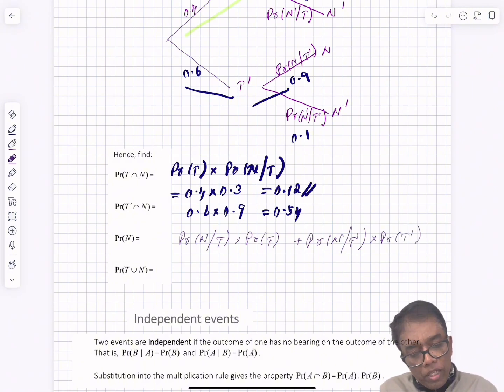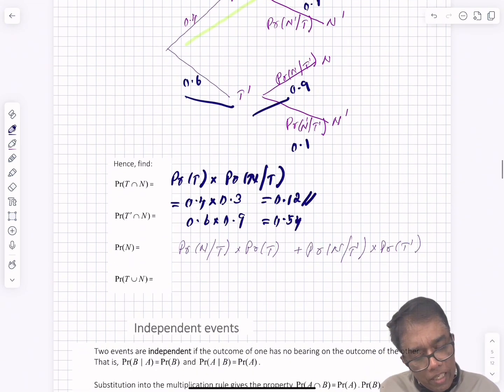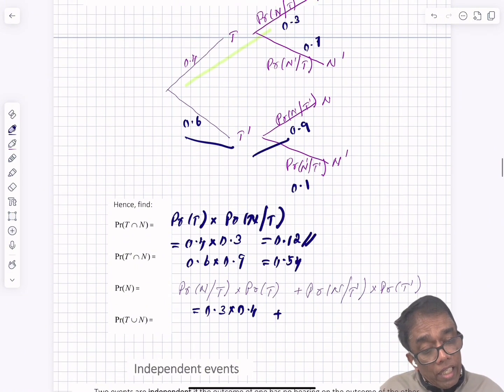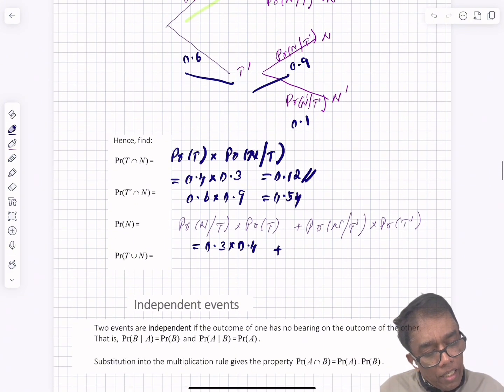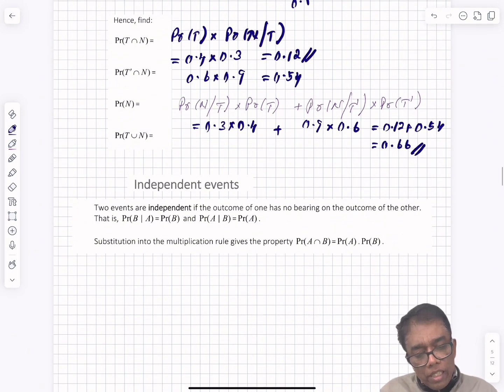Now n given t is 0.3 times 0.4 plus n given t dash is 0.9 times 0.6. That is 0.12 plus 0.54. This is 0.66.